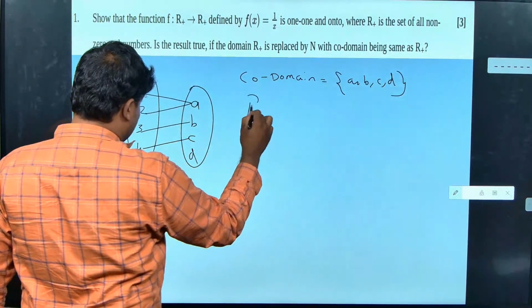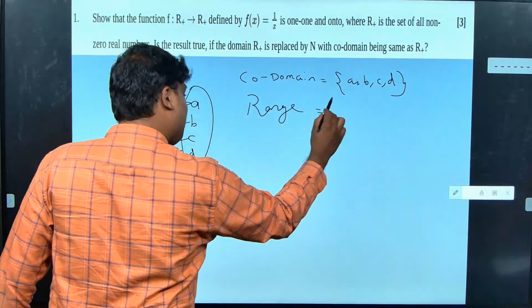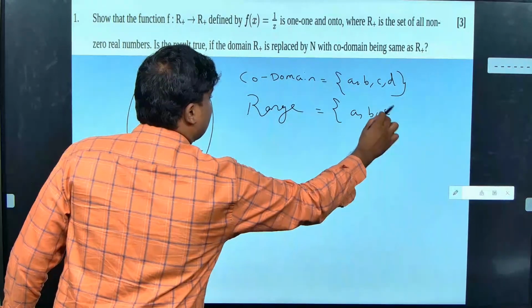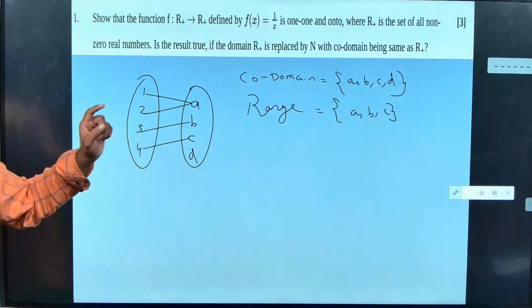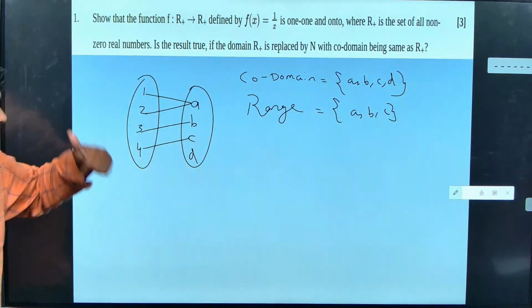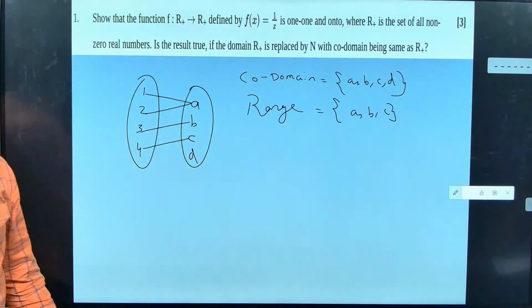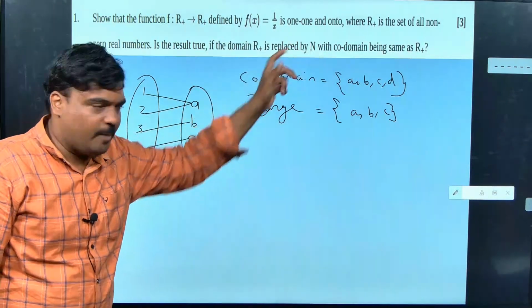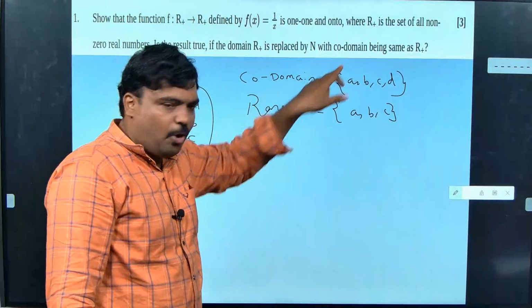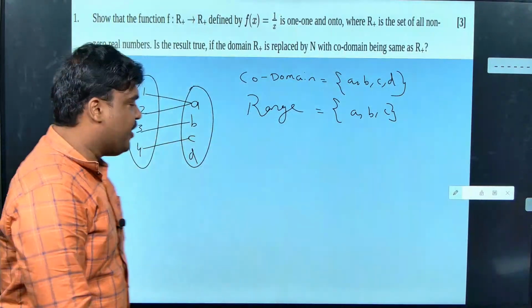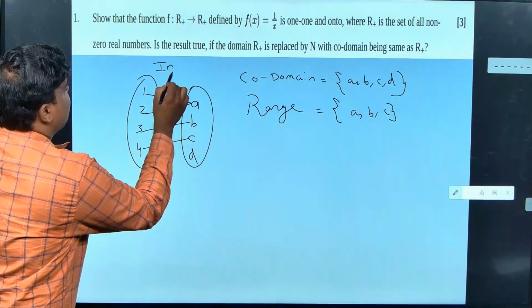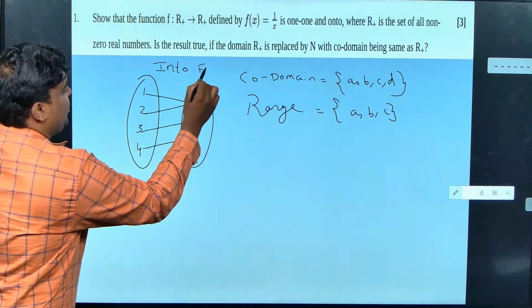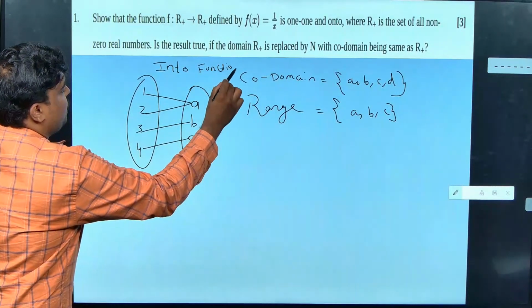What is range, guys? A, B, C. Yes. Now, my range is into the codomain. Yes or no? My range is into the codomain. What is ABC? It is into the codomain or not? So, we are going to call this function an into function. I am going to call this function what? Into function.